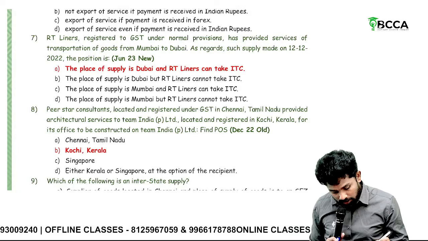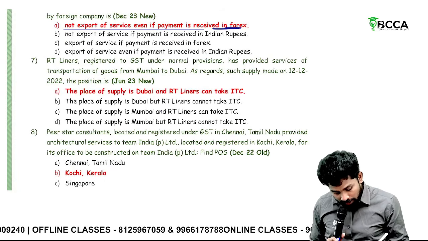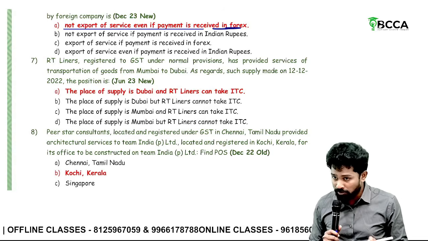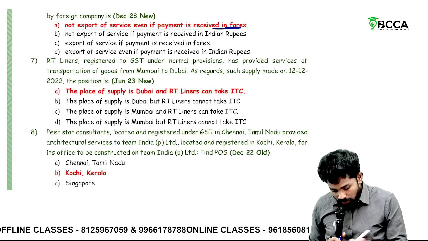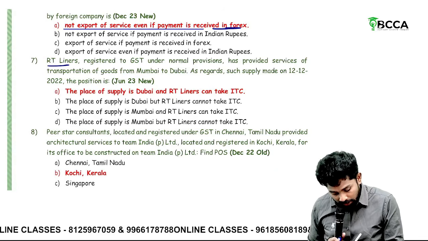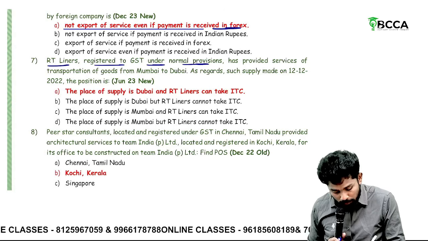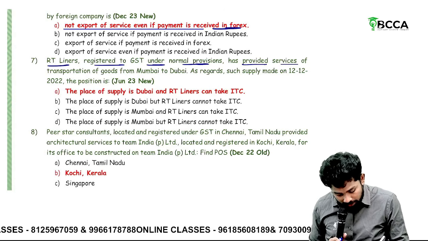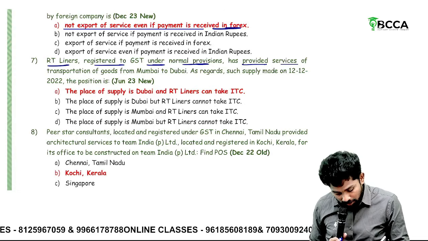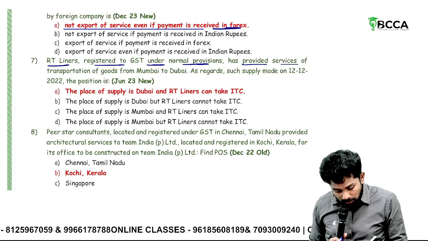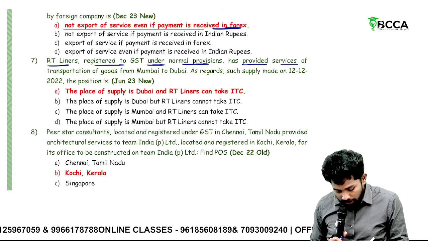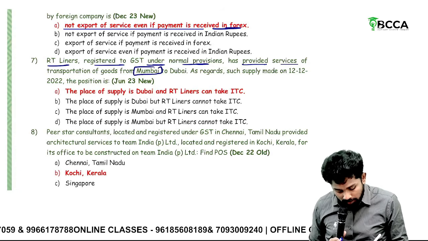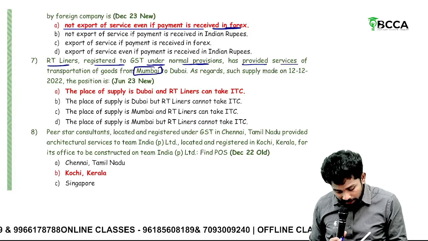Sir, actually the question itself is a mistake. Why? Because if RT Liners can avail ITC, then it should be a purchase for them. It should be an inward supply. So here there is a mistake in the question itself. RT Liners registered under GST under normal provisions has provided services. If it provided services, then it cannot take ITC. Then what is the place of supply? Assuming a registered person only, it is where the goods are handed over. So it is Mumbai. So place of supply is Mumbai and RT Liners cannot take ITC.